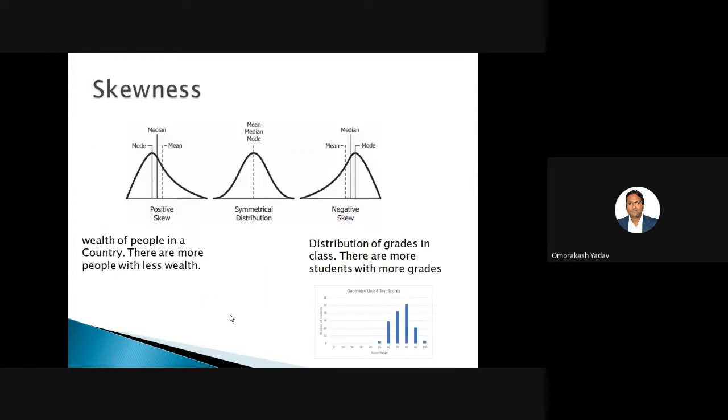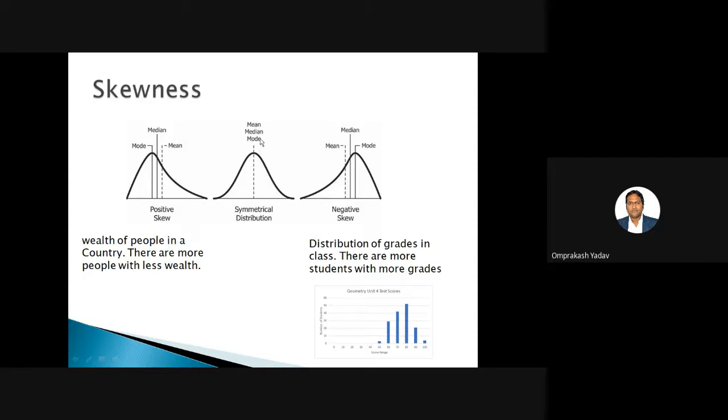Now I'm coming to this particular concept, that is skewness. If you see the middle figure, as I explained in the first session, this is a normal distribution, distributed in proper proportion from the mean on both sides. This is a symmetrical distribution, and in such a distribution you will find that your mean, median and mode values will remain the same.